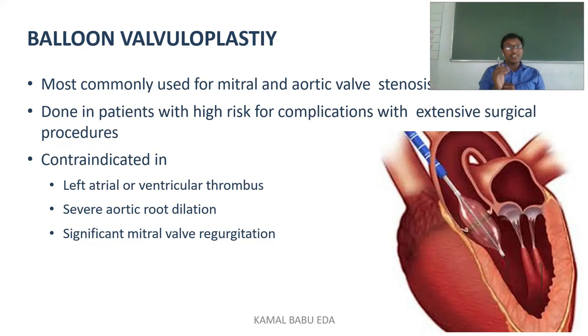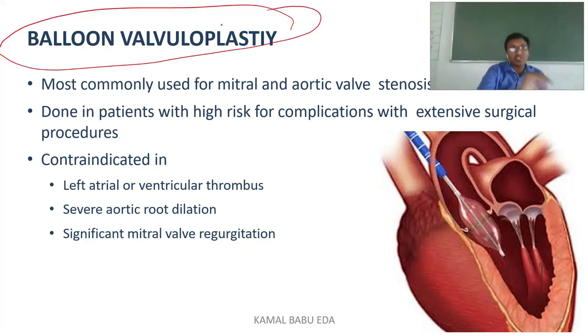This is the most common procedure for mitral as well as aortic valve stenosis, and it is done in patients who have extra complications. If they go for extensive surgical procedures, these people may have life-threatening situations. To avoid such situations, they prefer the procedure called balloon valvuloplasty. It is contraindicated in left atrial or left ventricular thrombus. Whenever there is severe aortic root dilatation, or significant mitral valve regurgitation, they do not go for balloon valvuloplasty.